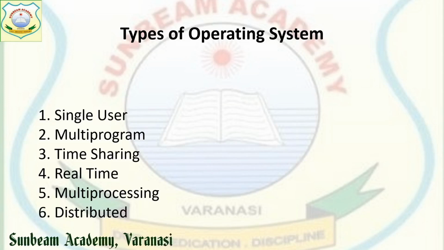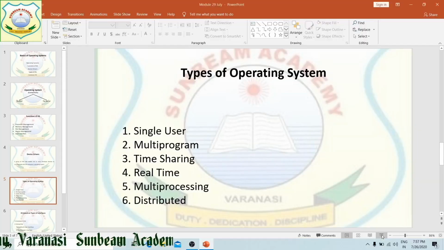I have divided this task among 10 different people. Now with the help of these 10 people and myself, 11 persons, we will complete the task. That is known as distributed OS. Means the work has been distributed so that the task can be performed on time.